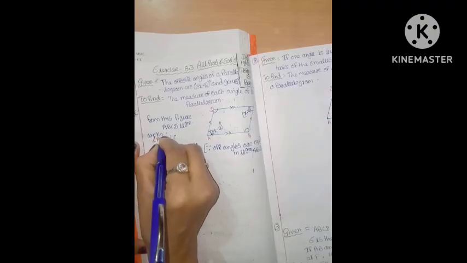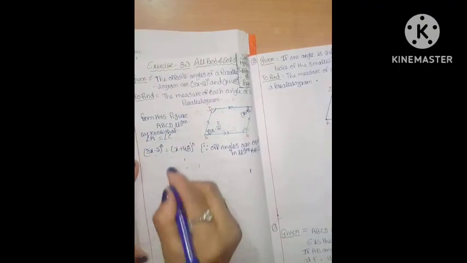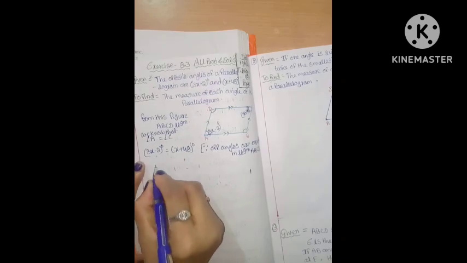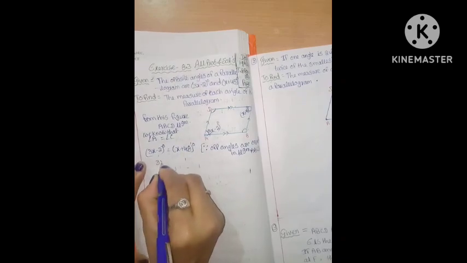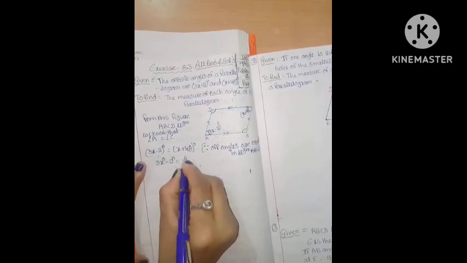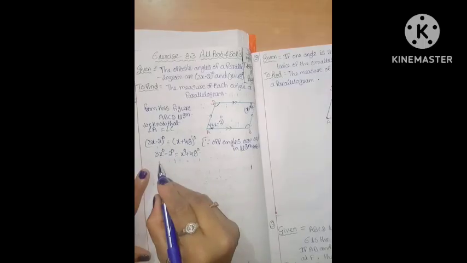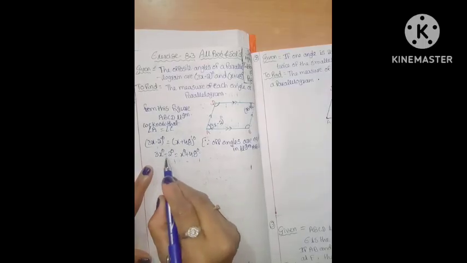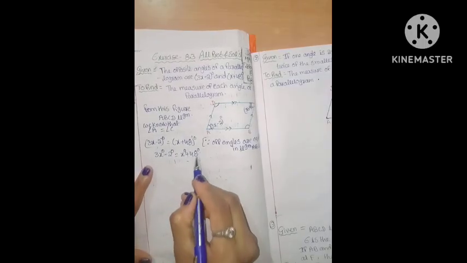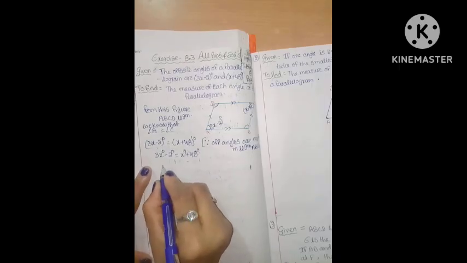Here it is, removing the brackets: 3x degrees minus 2 degrees is equal to x degrees plus 48 degrees. First, we will move all of the constants to one side, and the variables we will write on the other side.